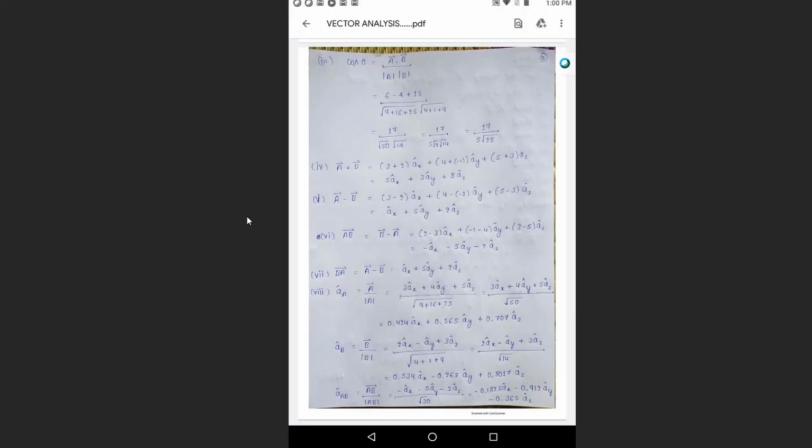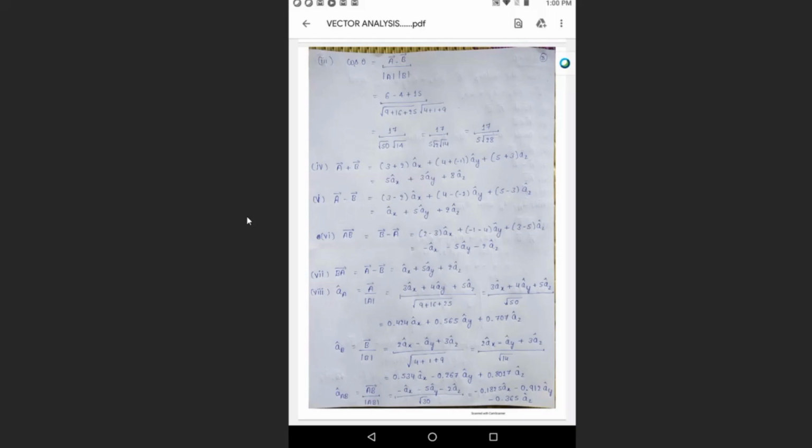Next is unit vectors. Unit vector is, for example, if I want to find the unit vector for the vector A, it is the vector A divided by the magnitude of A. So write vector A given in Cartesian. Magnitude means it is the square root of all the coefficients squared. Then you divide numerator by denominator, you will get the unit vector A. Same thing you can do for B or any of the vectors. You can calculate the unit vector as the vector A divided by magnitude of A.